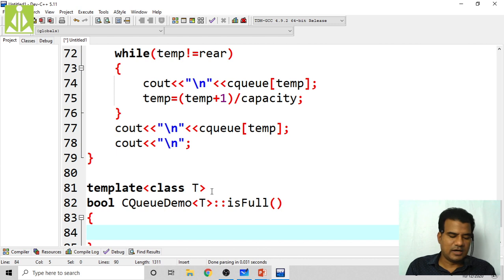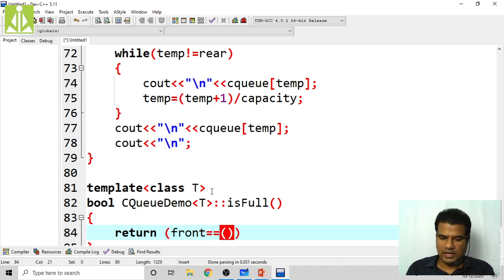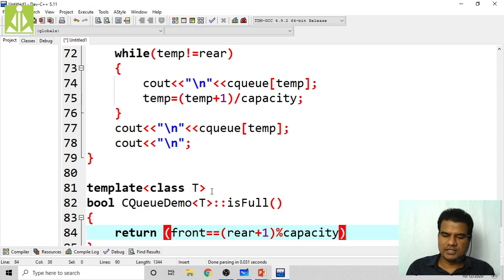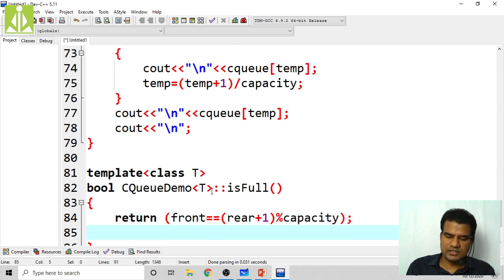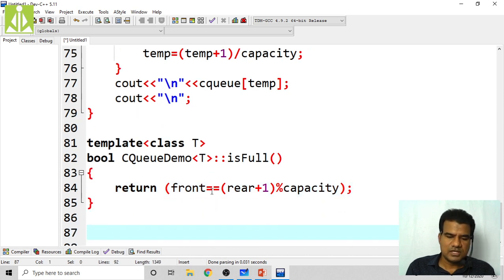The function code returns whether front equals (rear plus 1) modulo capacity. If this is true it returns true, otherwise false, because that is the condition for checking the fullness of your circular queue.